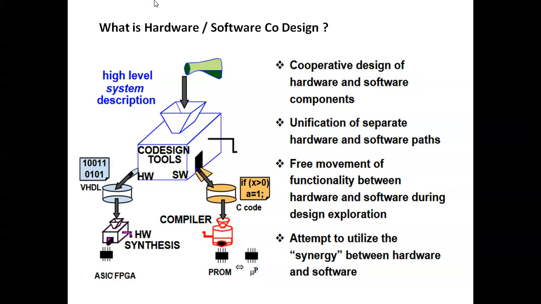So cooperative design of hardware and software components, and unification of separate hardware and software paths, free movement of functionality between hardware and software during design exploration, and an attempt to utilize the synergy between hardware and software. So these are the things we have to consider while completing the designs with hardware and software.